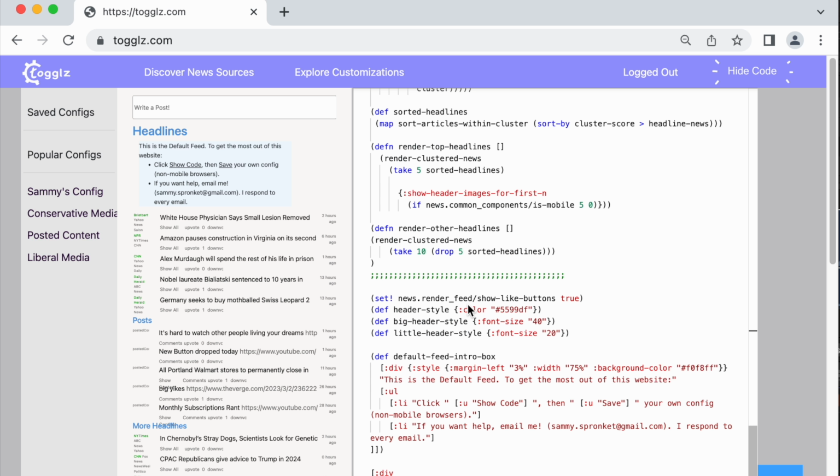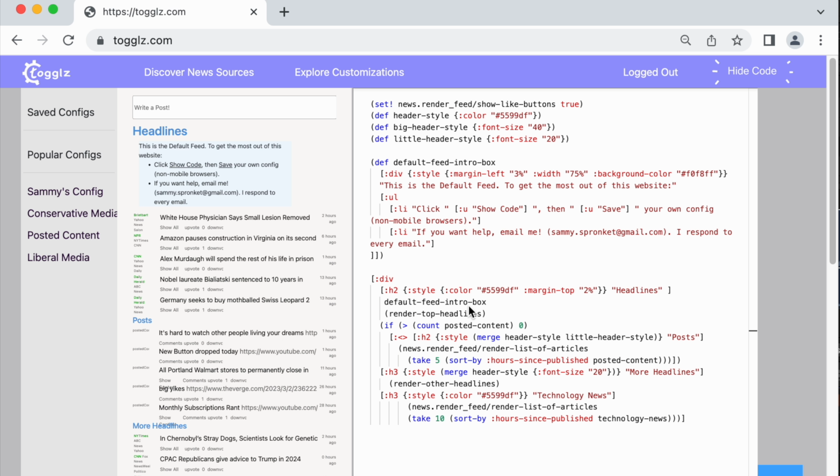Now let's take a look at the bottom of this code area. What we see here is all of the sections that actually get rendered in the web page. So here you see this thing that says headlines, and what that does is it displays the title headlines at the top of the page. Then there's this default feed intro box, which is the box right here. And then finally, there's this thing render headline news, which actually shows the articles.